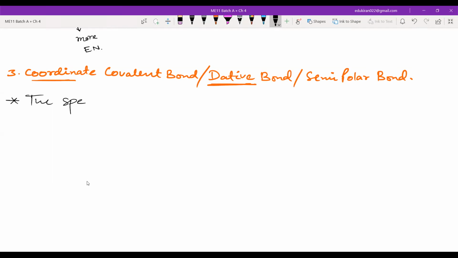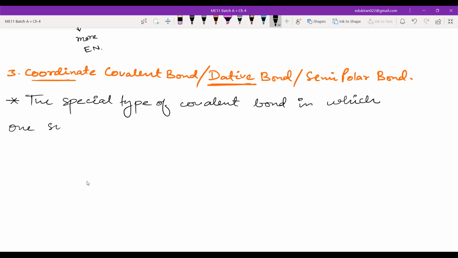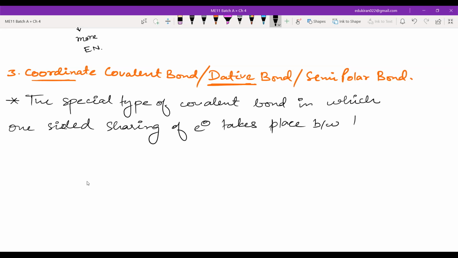It is a special type of covalent bond in which one-sided sharing of electrons takes place between two combining atoms.